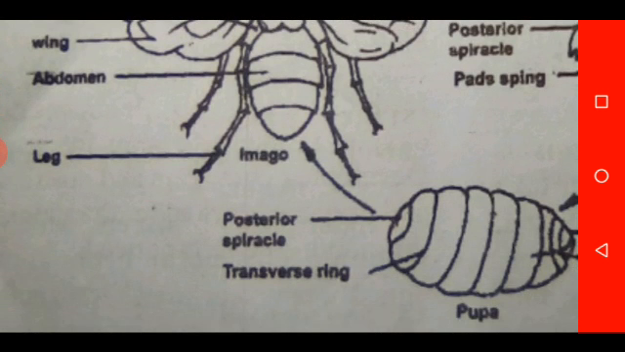Then we have the segmented legs. These are the characteristics of insects.